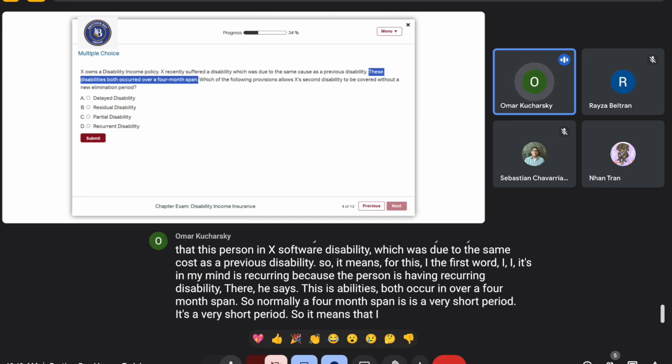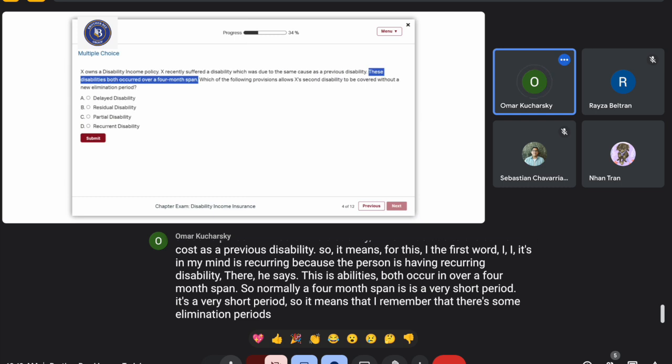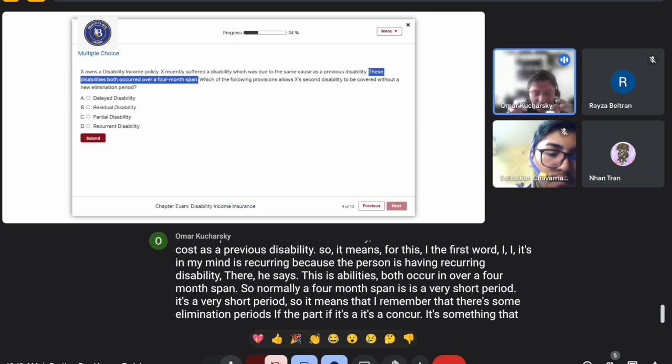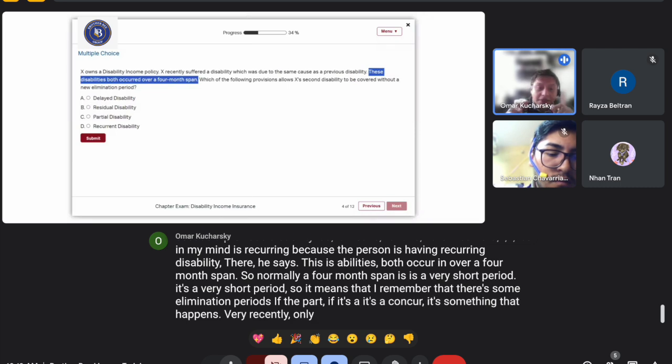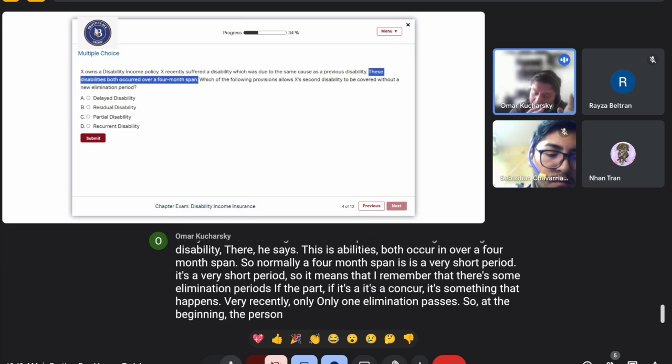Remember that there are elimination periods. If it's a recurrence, something that happens very recently, only one elimination period applies. At the beginning, the person has to wait.